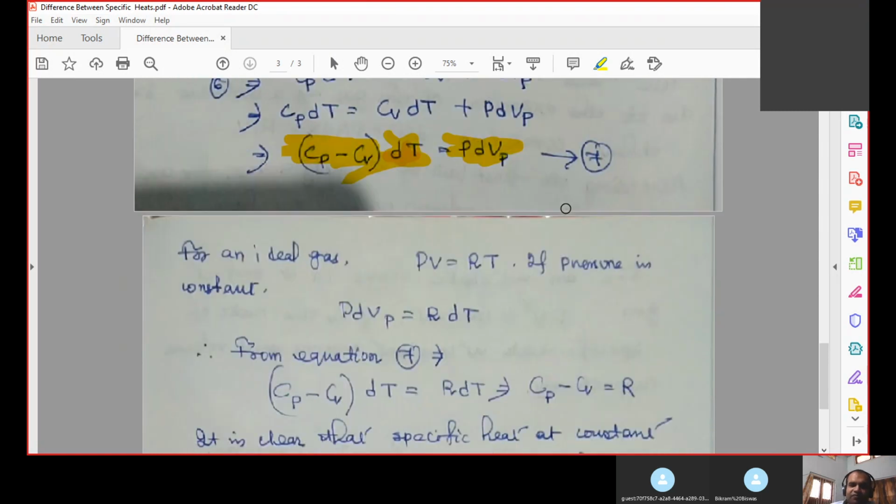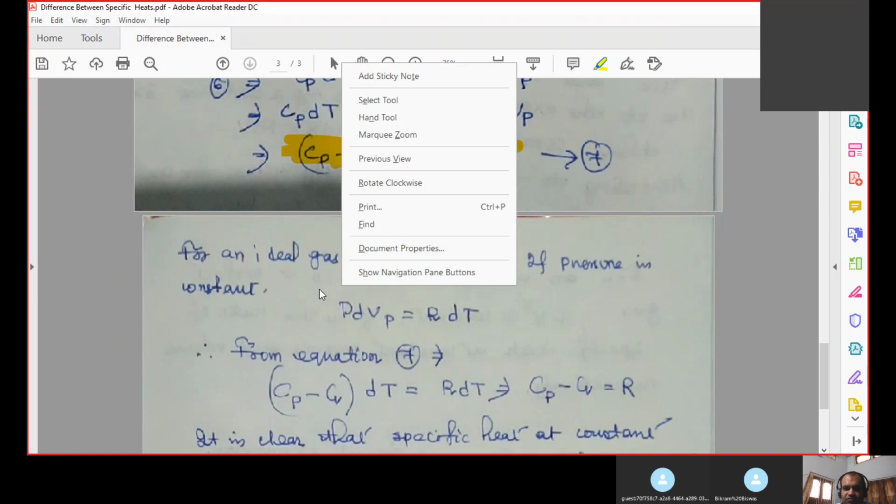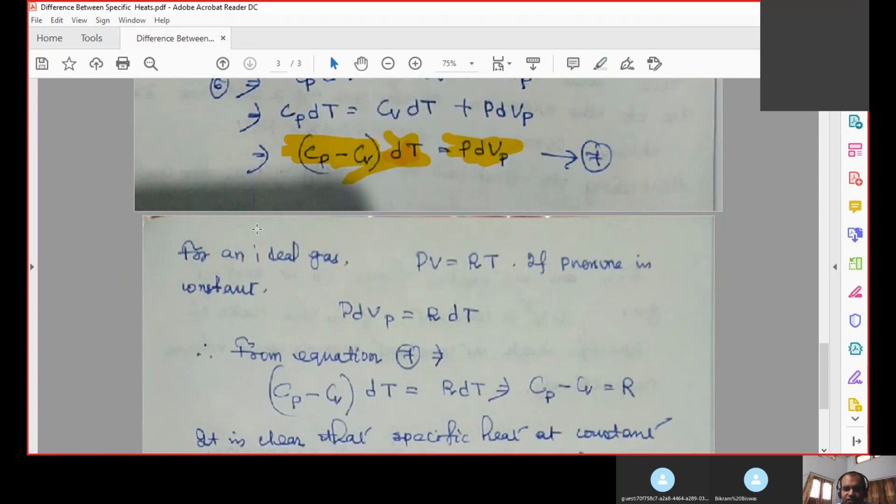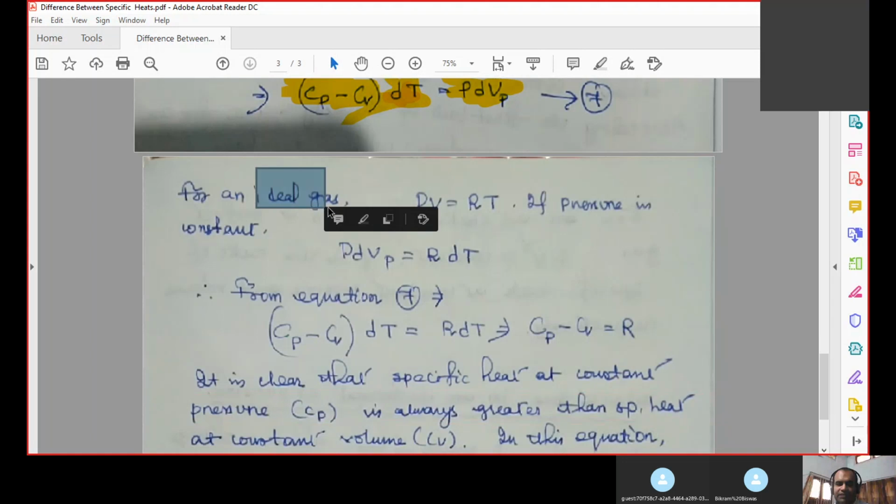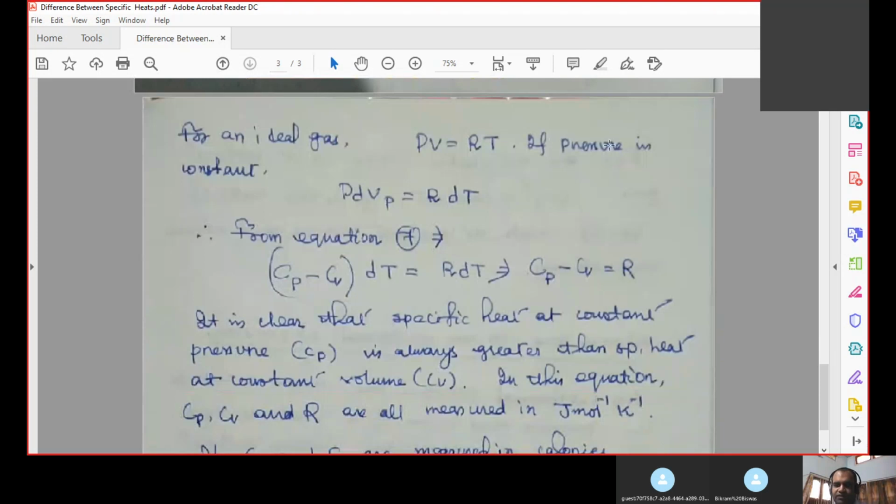Now, we are talking about ideal gases, the gases which obey the perfect gas equation. That is why we are talking about ideal gas. The perfect gas equation is nothing but PV equal to RT. Perfect gas or ideal gas, same thing, don't get confused about that.